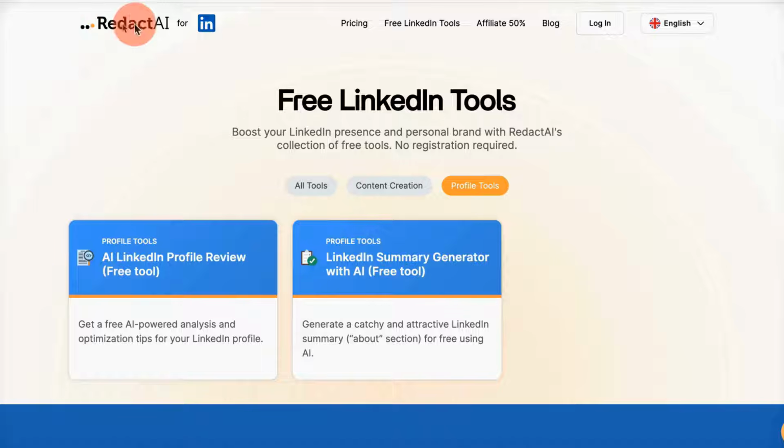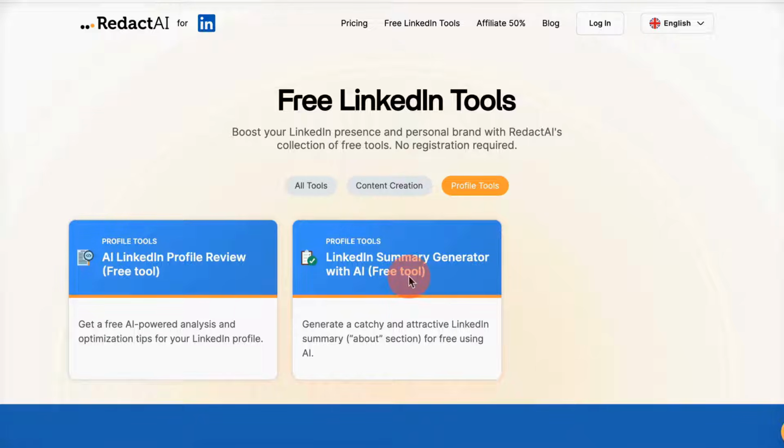So let's get started. You have to come to this website. I will give the link in the comments so that you can be redirected to this page. All you need to do is, there are two options for you to optimize your LinkedIn profile. First is the AI LinkedIn profile reviewer. This is an important tool for you. This will help you identify the gaps in your LinkedIn profile.